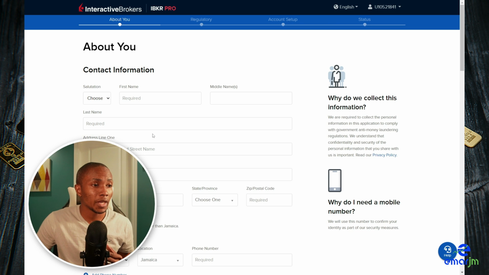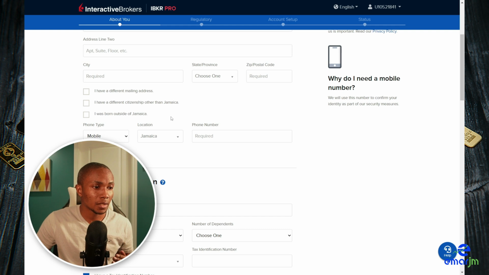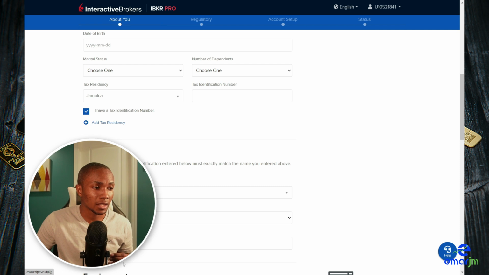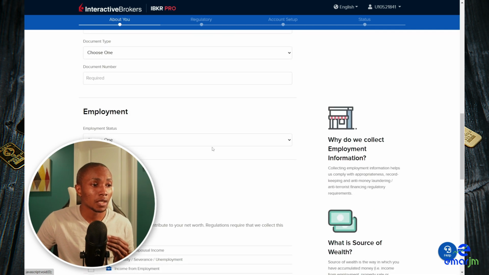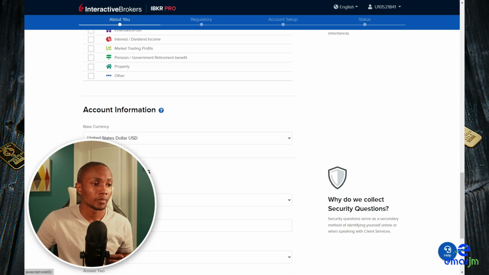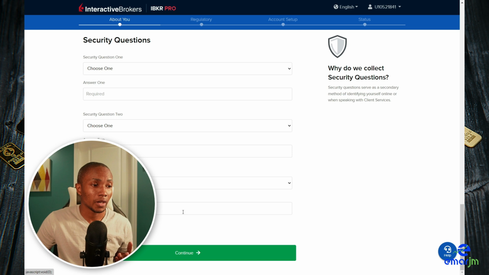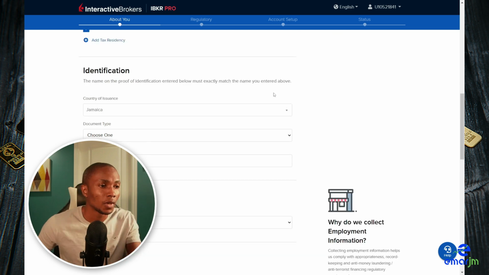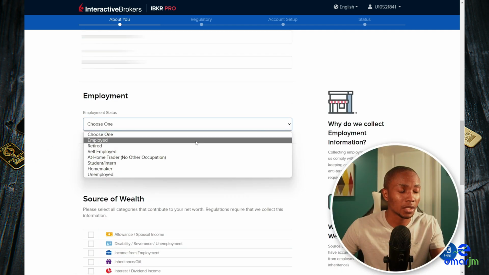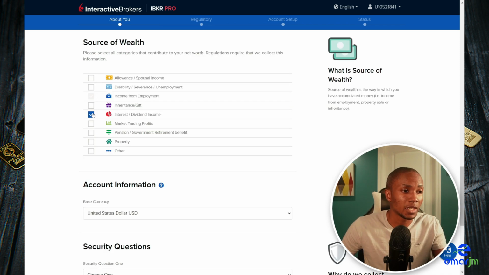Now on the about you page, you're going to complete your contact information, specify your address as well as your personal information, and then select your identification. And then also you're going to complete your employment status and your source of wealth. Also, you're going to provide some security questions just in case you need to recover your account or you forget your password. In the identification section, complete your document type, select your employment status, complete your employer name. On the source of wealth section, select whatever is applicable to you.